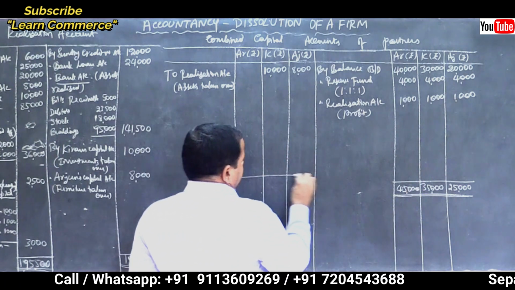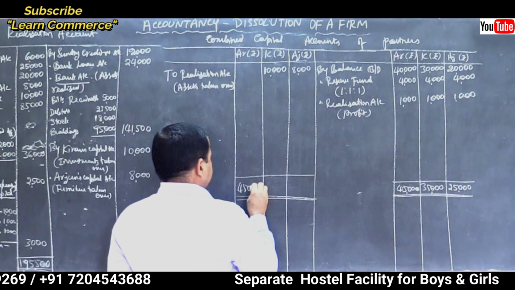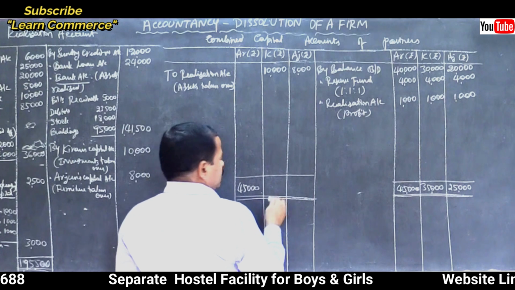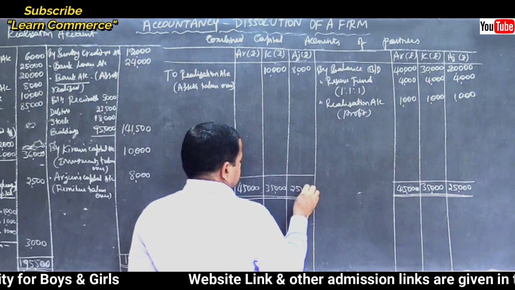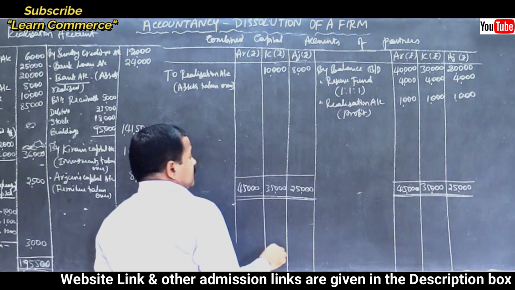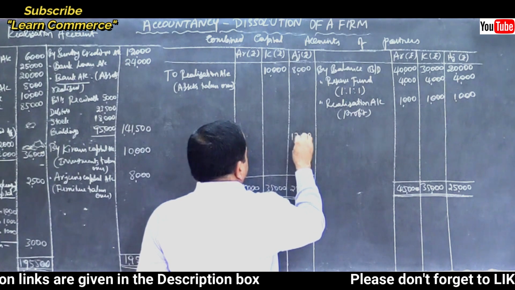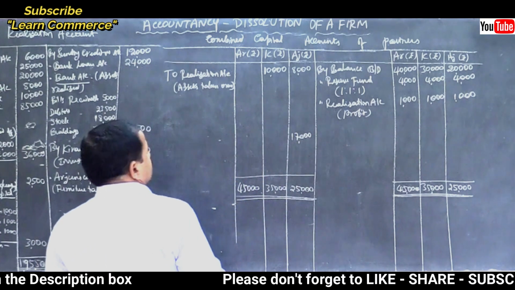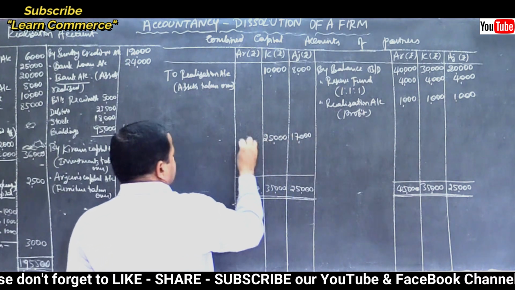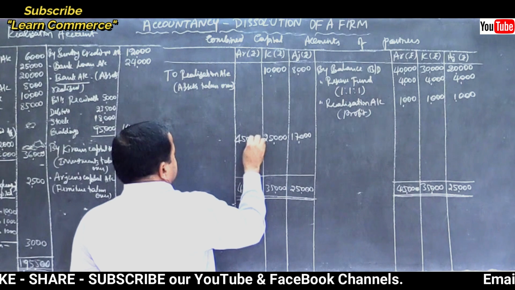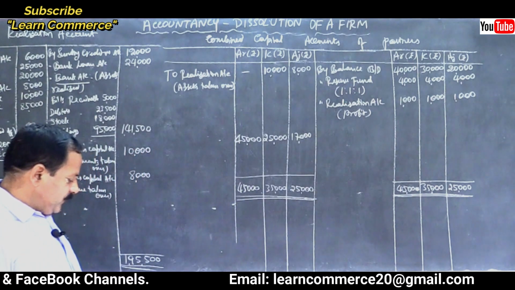Write the same total on the other side. 45, 35 and 25. Now find out the difference. Here you will have the difference of 17,000, isn't it? Here you will have 25,000. Here the same amount, 45,000, because there are no debit entries here. So that is the final balance.